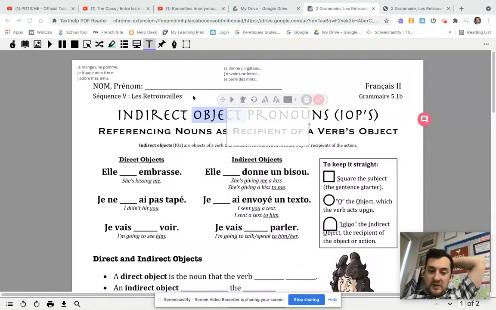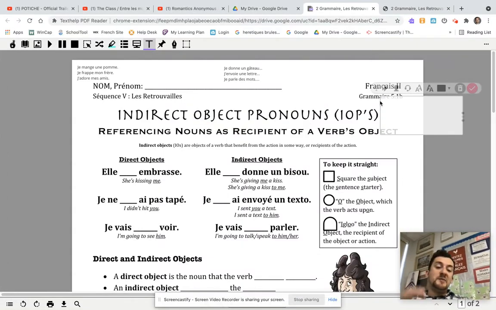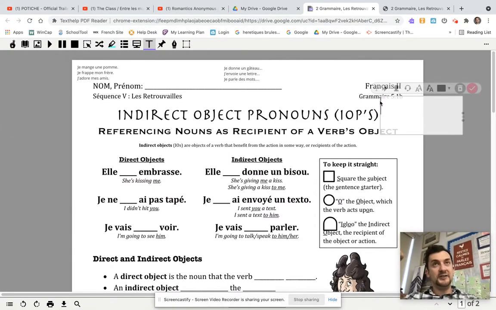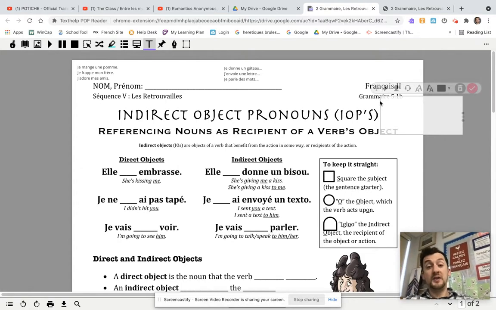Okay, bonjour. So we're going to learn about indirect object pronouns. And once you've learned these pronouns, you've learned all of the pronouns that there are to learn. Because you've learned direct object pronouns in the beginning of the year: le, la, les, me, te, vous, and nous. You learned the pronoun en, which stands for a quantity, meaning roughly some, or of it, or of them.